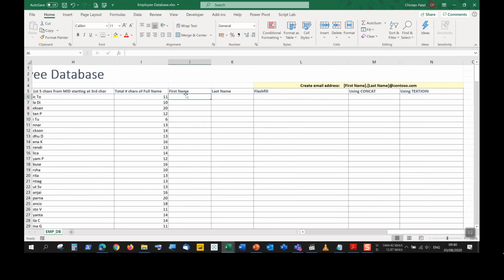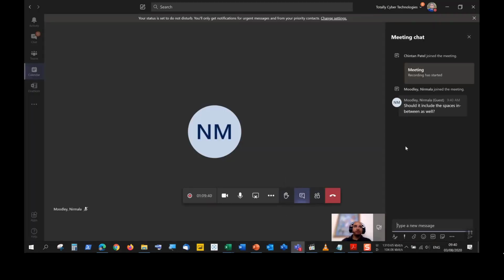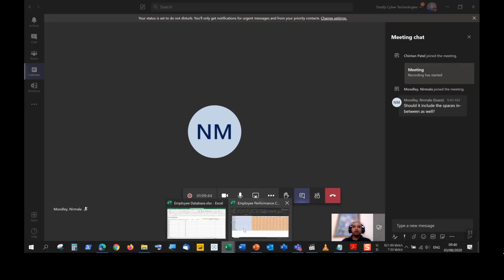Right, so we are now going to be looking at joining functions. We have a question here: should it include the spaces in between as well?